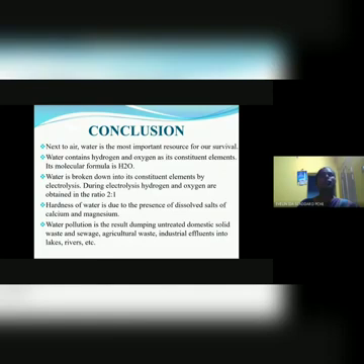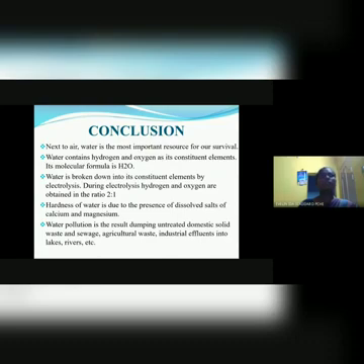Next to air, water is the most important resource for our survival. Water contains hydrogen and oxygen, and its chemical formula is H2O. During electrolysis, hydrogen and oxygen are obtained in the ratio of 2 is to 1. The hardness of water is due to the presence of dissolved salts of calcium and magnesium.